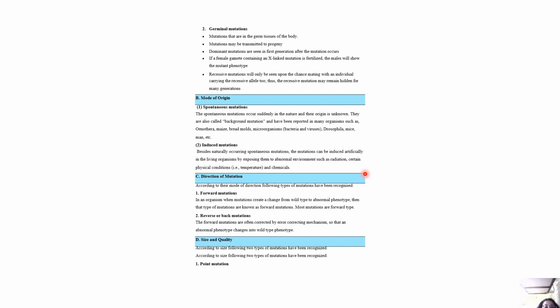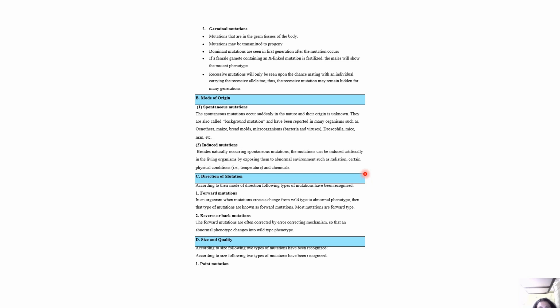If we talk about the mode of origin, spontaneous mutations occur suddenly in nature and their origin is unknown. They are also called background mutations and have been reported in many organisms such as maize, bread molds, microorganisms like bacteria and viruses, Drosophila, mice, etc. Induced mutations: besides naturally occurring spontaneous mutations, mutations can be induced artificially in living organisms by exposing them to abnormal environments such as radiation, certain physical conditions like temperature, and chemicals.